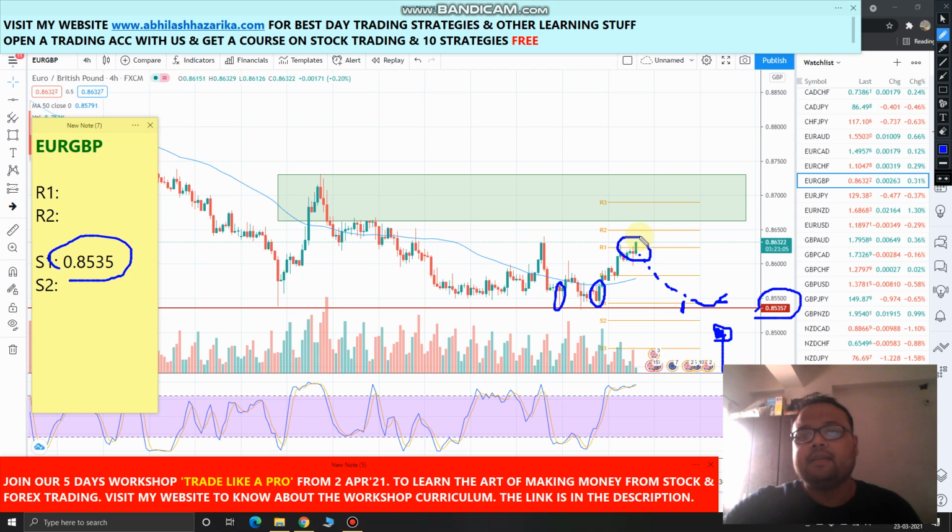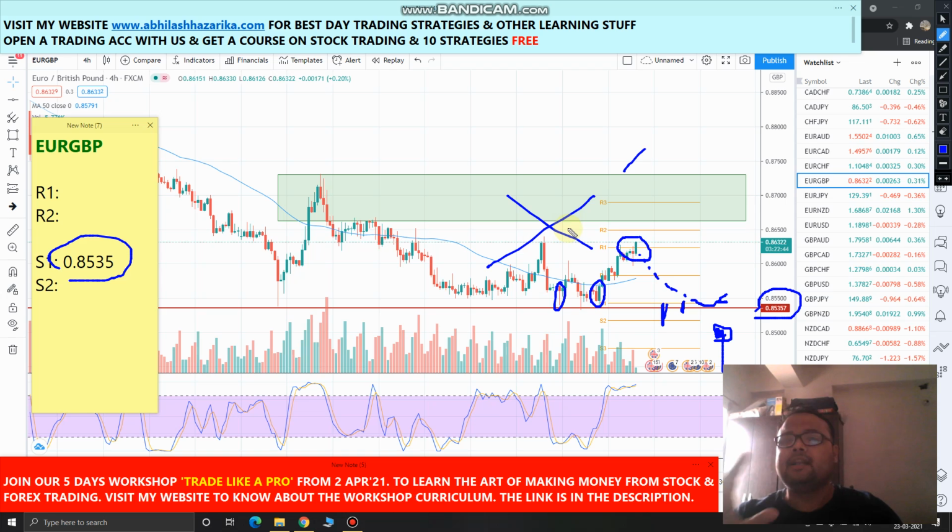So just wait for the market to come down to the support level so that you can make money from 30-40 pips. Or if you want to get a clear picture on Euro GBP, then wait for the market either to cross this level or this level. Till then just avoid Euro GBP for any heavy position. This is not the ideal pair to execute the trade as of now. Just wait and watch and observe, that's it. So this is the simple analysis for Euro GBP. Hopefully you've understood. This is my analysis.